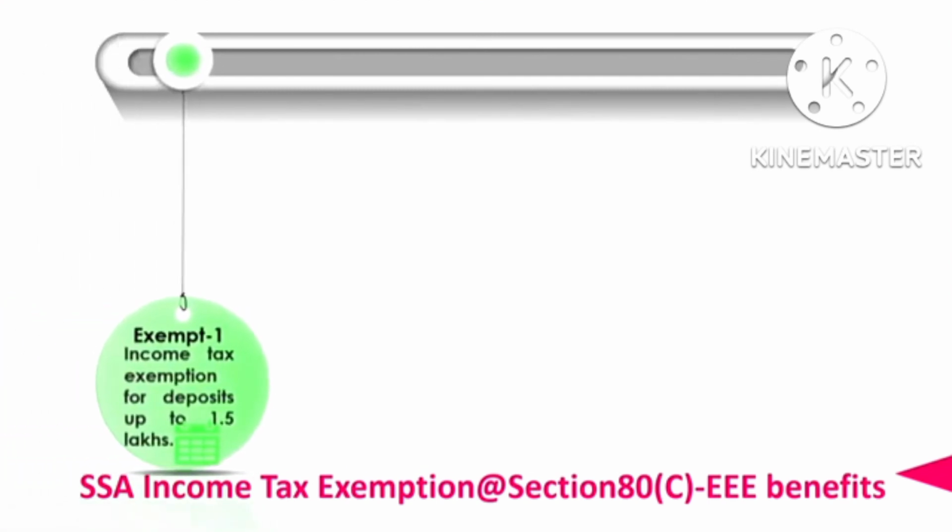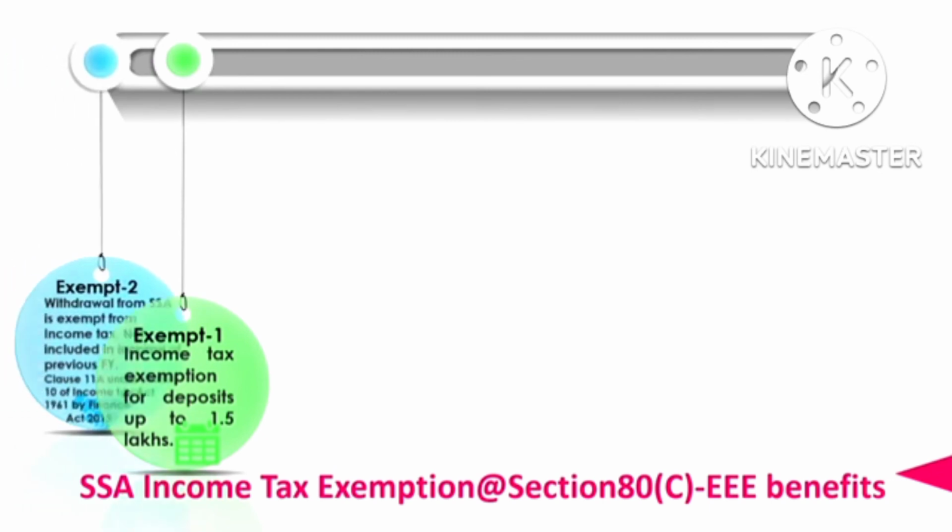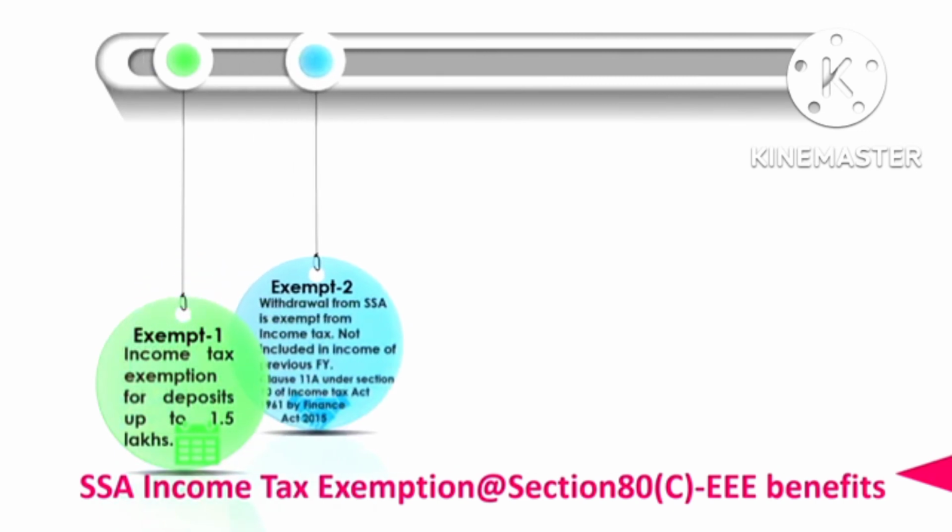Now we will see about the Sukanya Samriddhi income tax exemption. Sukanya Samriddhi account under section 80C has triple benefits, that is three exemptions. First one is the income tax exemption for deposits up to 1,50,000 per financial year, which will be allowed in case of deposits of Sukanya Samriddhi accounts as per section 80C of the Income Tax Act 1961. The second exemption is that withdrawal is also exempted, that is withdrawal taken at the age of 18 years or after 10th class pass, we have seen. For that withdrawal amount also the income tax exemption is there. It is not included in the income of the previous year.